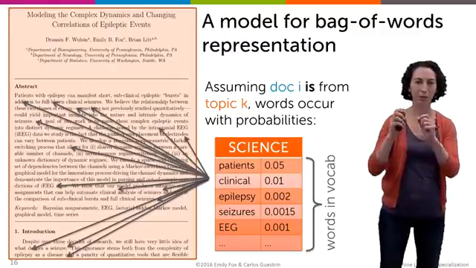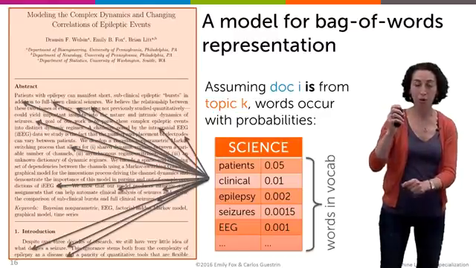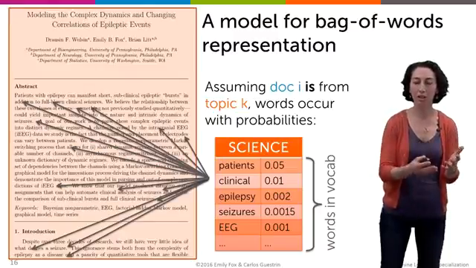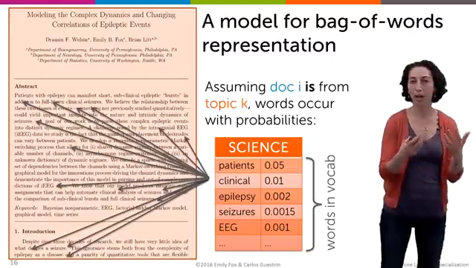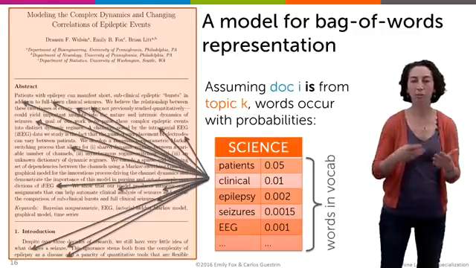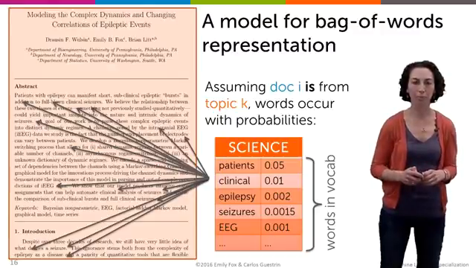Okay, so specifically every topic is going to be associated with a probability distribution over words in the vocabulary. And using that, we're able to score the words present in this document to say how probable are they under this specific topic. And then we do this for every topic, and we choose between topics using both this prior and the likelihood, just like in our mixture of Gaussian example.